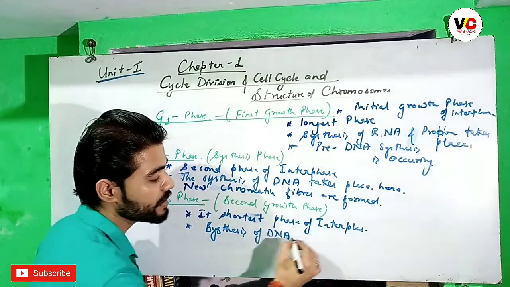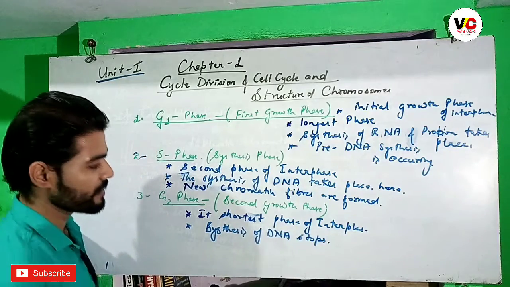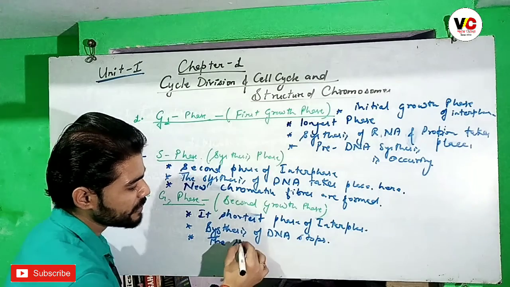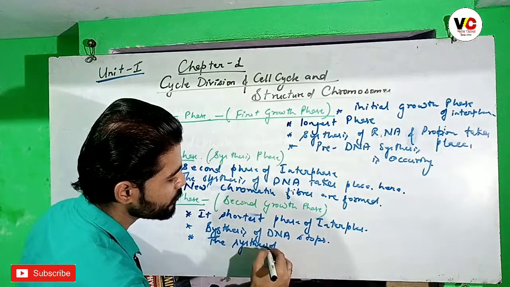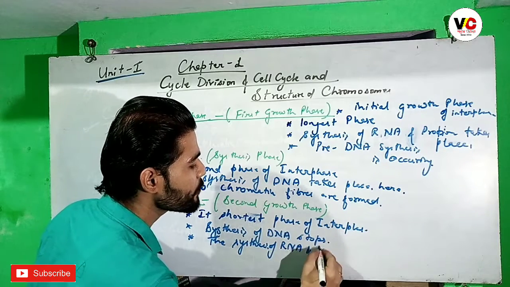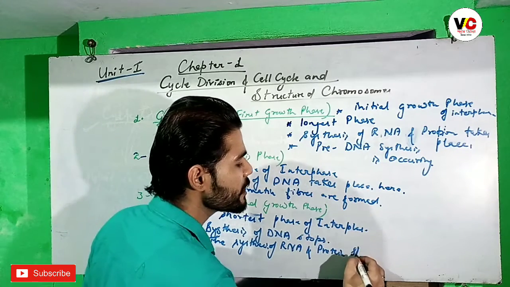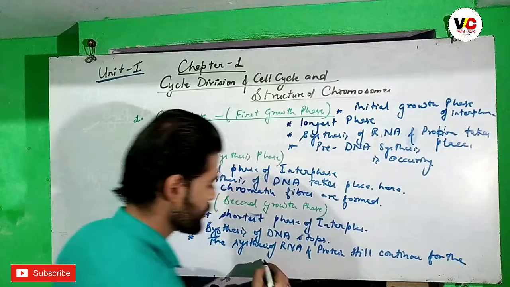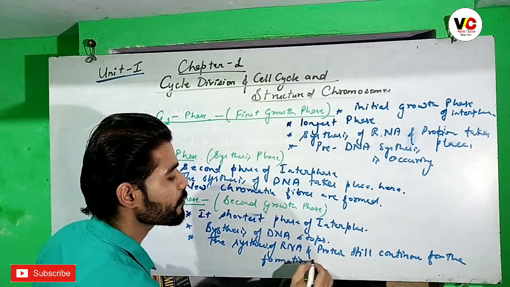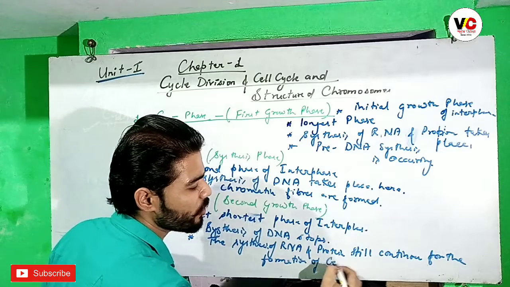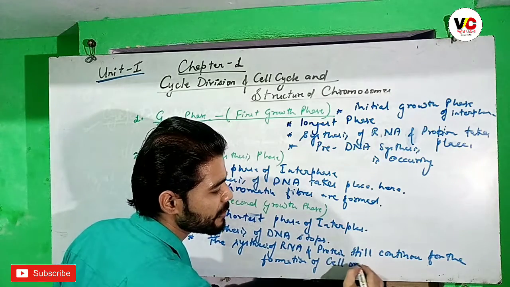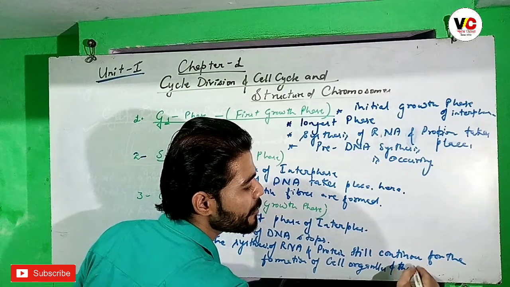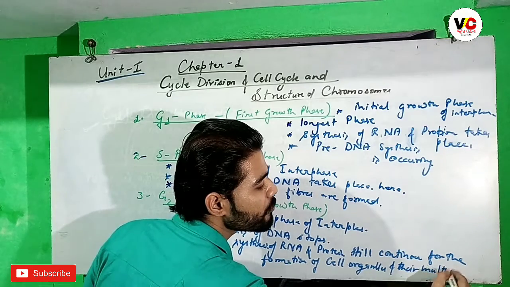Here the synthesis of DNA stops, and the synthesis of RNA and proteins still continues, mainly for the formation of cell organelles and their multiplication.